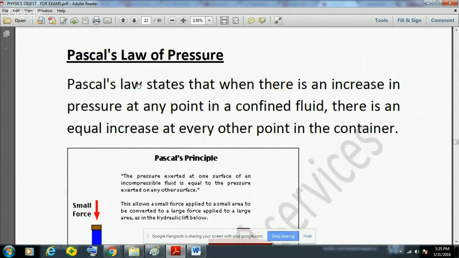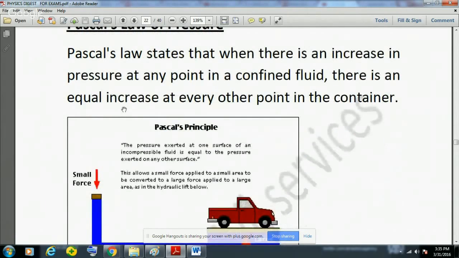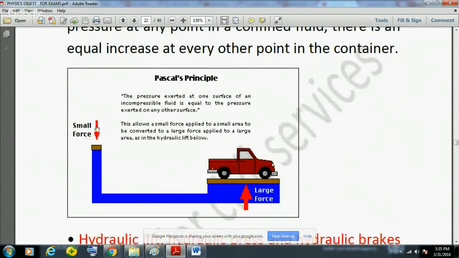Now, what is Pascal's law? It states that whenever there is an increase in pressure at any point in a confined liquid, please focus on this term, confined liquid, there is equal increase at every other point in the container. So, if a small force is applied here, then a large force will automatically be applied here, and that is why it is the principle used in various applications.